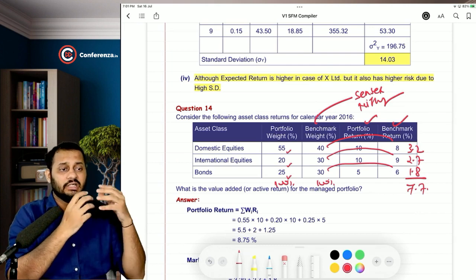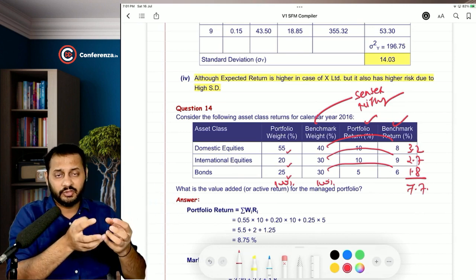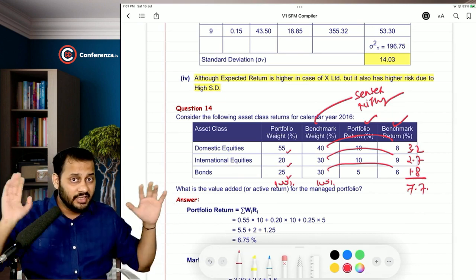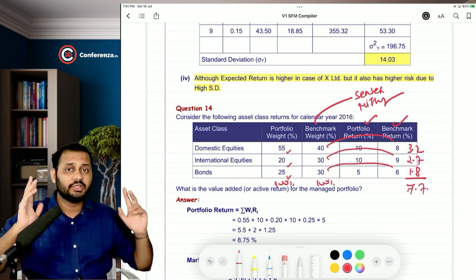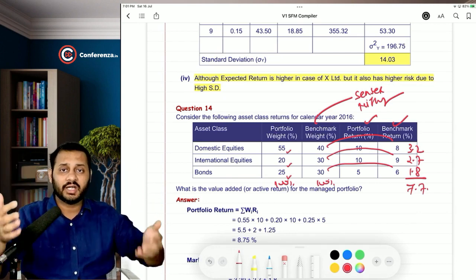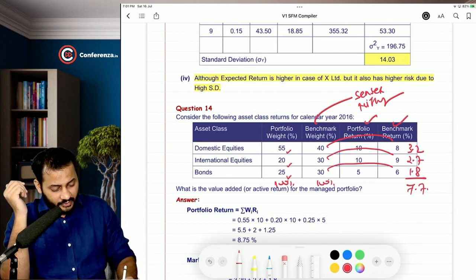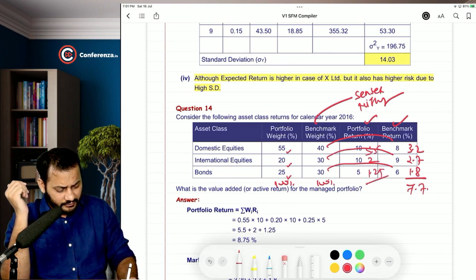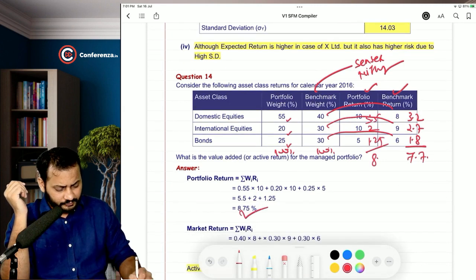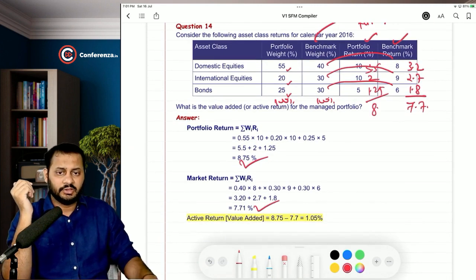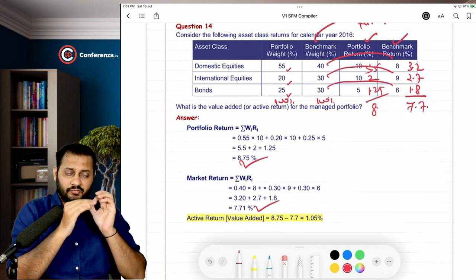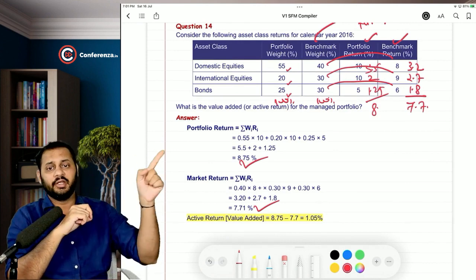Active return means a return earned by the portfolio which I managed actively, not passively, actively throughout the year by giving my own time, sweat and efforts. Calculate that. 55 into 10, that's 5.5%. This is 2% and this is going to be 1.25. So 5.5, 2, 1.25, that is 8.75. And this was 7.71. Now please understand, when you took efforts, you earned 8.75.